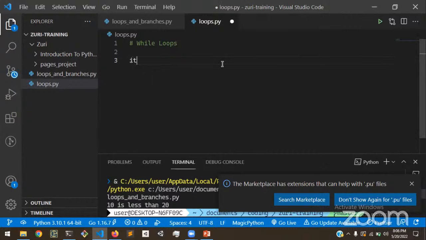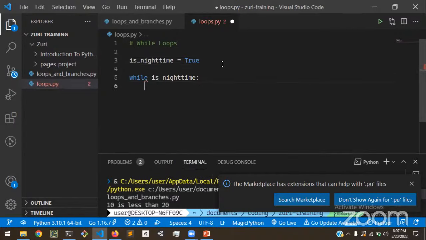Let's say it's a new day, which is actually false. So that means it's nighttime. I think that's a better name. Is nighttime. It's true rather. That's a far better variable name. Okay, so while is nighttime, again, I'm going to say keep sleeping. And then when we break this loop, we can say wake up, and that's your day.